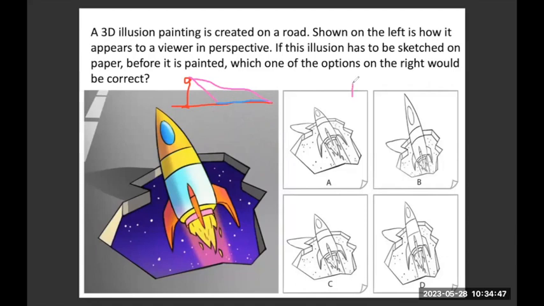But all the options that you're given are for looking at this painting from the plan view, from the top view, without any perspective getting involved. What will the painting actually look like as a sketch? The same painting. I hope the question is clear. Is there any doubt with the question?